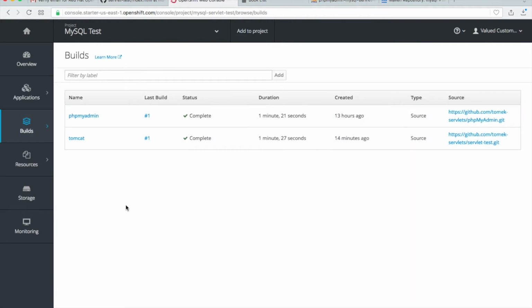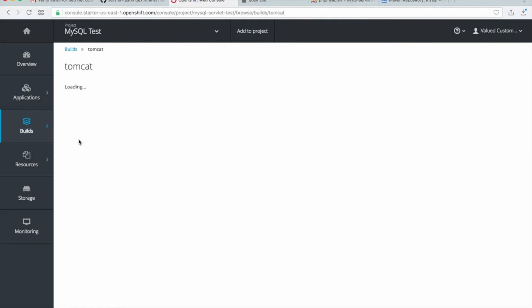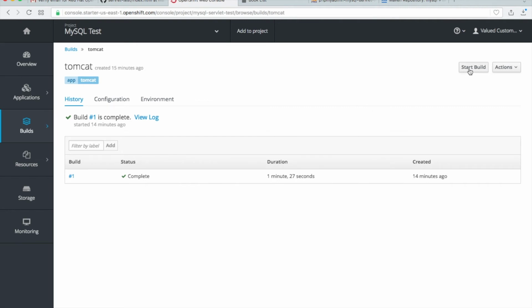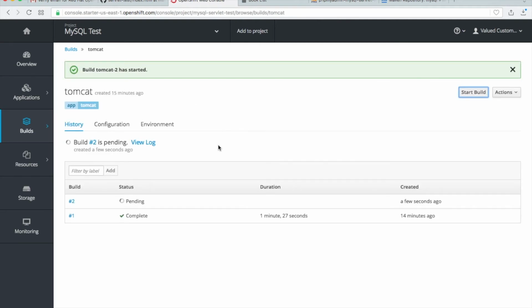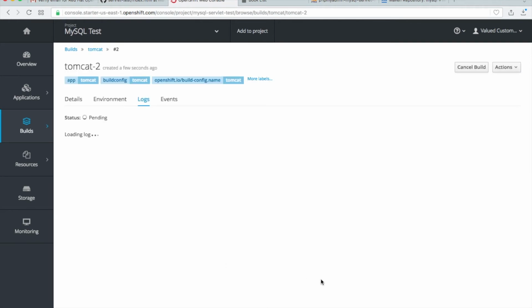Then go to your Tomcat. Go to your builds. Here you see your builds, Tomcat. And we can start build. We can just create a new build for this application. Start build. And we can just click on logs. One more time, you will see that we will clone our repository and we'll compile it and do it.